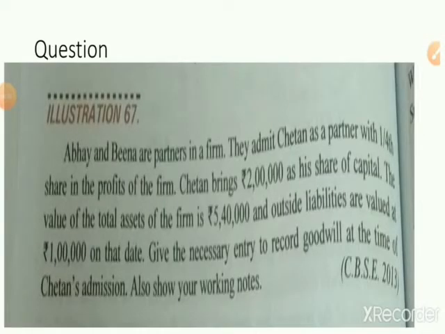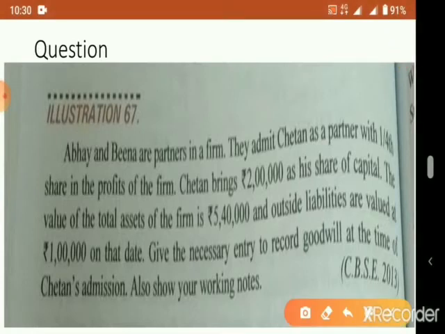And now the next type, hidden goodwill. So another type also we discuss. Here Abhay and Beena are partners in a firm. Chetan is admitted for 1 by 4th share, and Chetan brings 2 lakh as his share of capital. The value of total assets of the firm is 5,40,000.